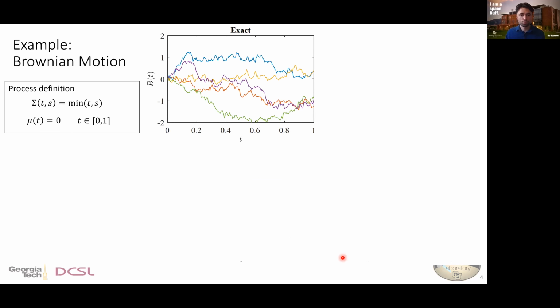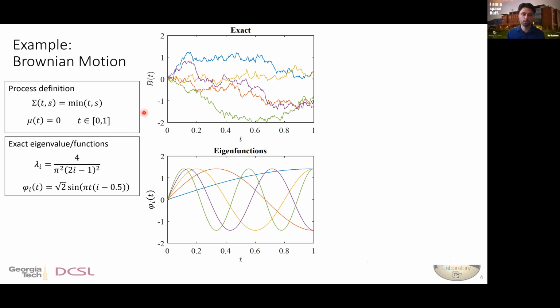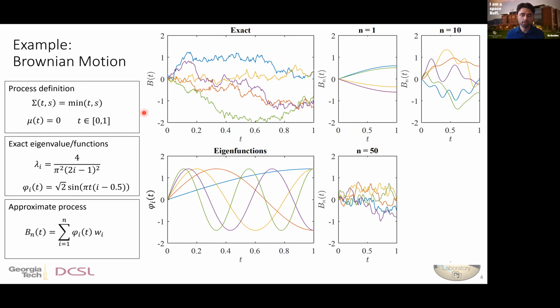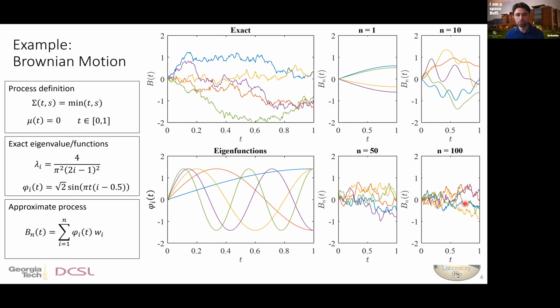As a quick example, the math on the left is just there for completeness, but we'll plot Brownian motion and then apply the Karhunen-Loève expansion, which we can do by first analytically, in this case, finding the eigenfunctions of that covariance function, and then seeing how this expansion behaves as we increase the number of terms in the approximation. Unsurprisingly, 1 doesn't look very good, but with 10 terms already, it's beginning to look like something, and by 100 terms, we have behavior that is very similar to what we would have for the true Brownian motion.